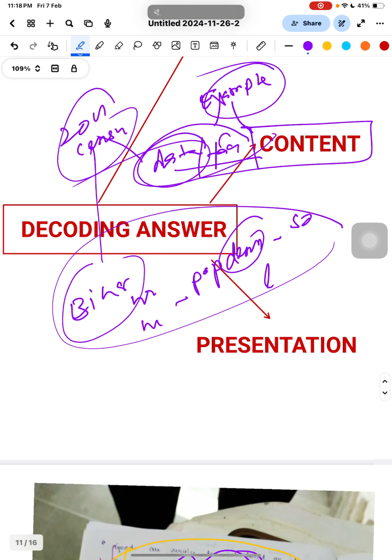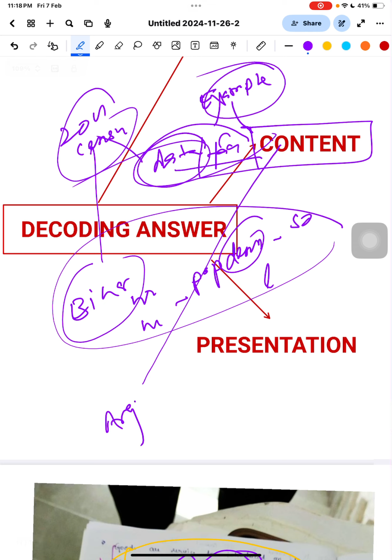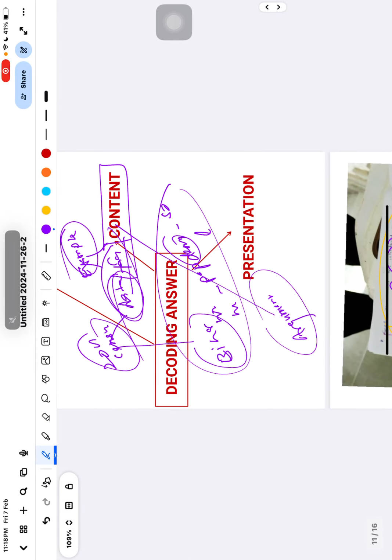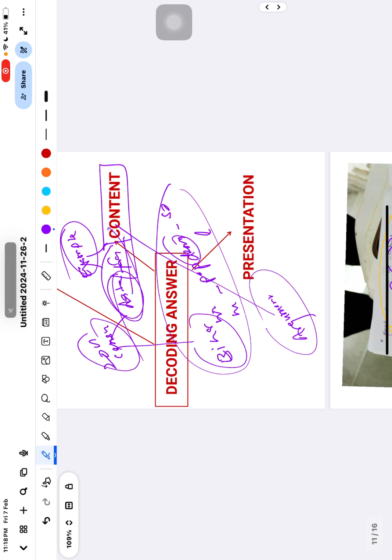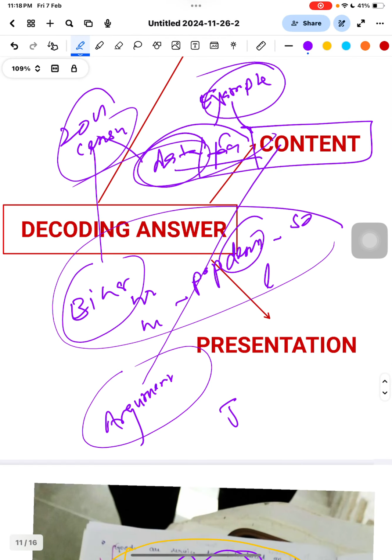Then the third thing is argument. Do you know what an argument is? Suppose you have written that India is technologically poor as compared to China. So you have to write whether you support it. Then you have to give the justification, because you are writing without justification.